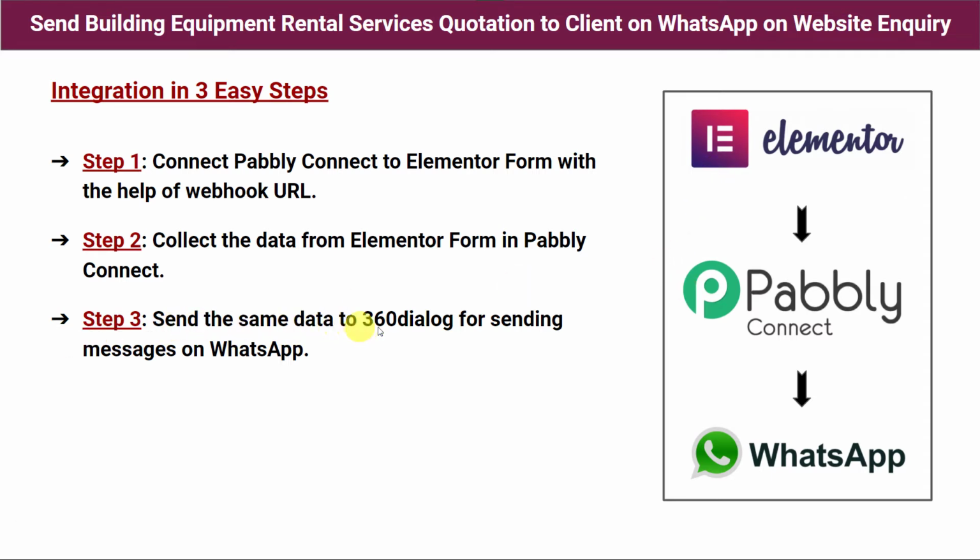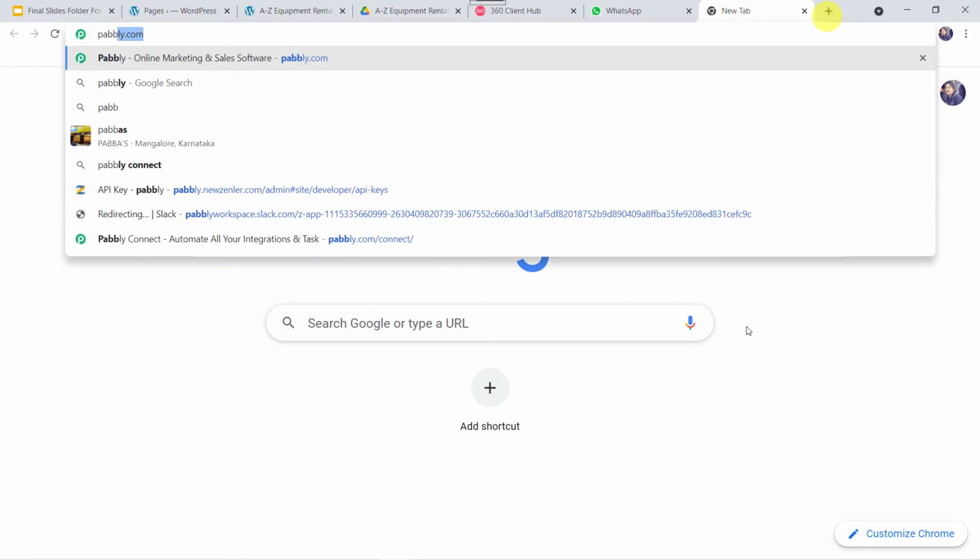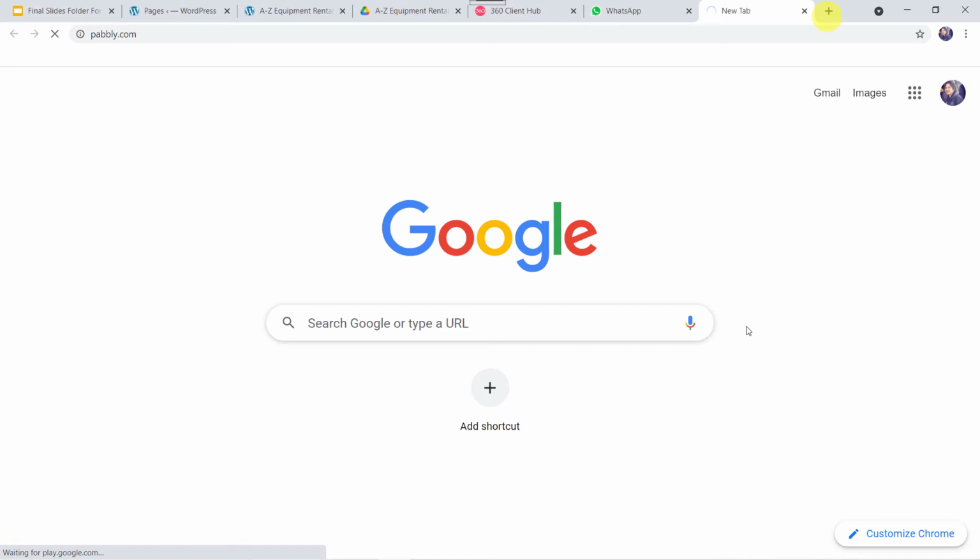Step 3, send the same data to 360 dialog for sending messages on WhatsApp. So whatever data Pabbly Connect has captured from Elementor form, the same data will be used and a WhatsApp message will be sent on the WhatsApp number of the customer or the clients. And here we are using the 360 dialog application for sending the messages on WhatsApp. So in this way, we are going to create an integration between Elementor form and WhatsApp using Pabbly Connect. So let us learn the integration process now. For this, let us type pabbly.com in our browser.